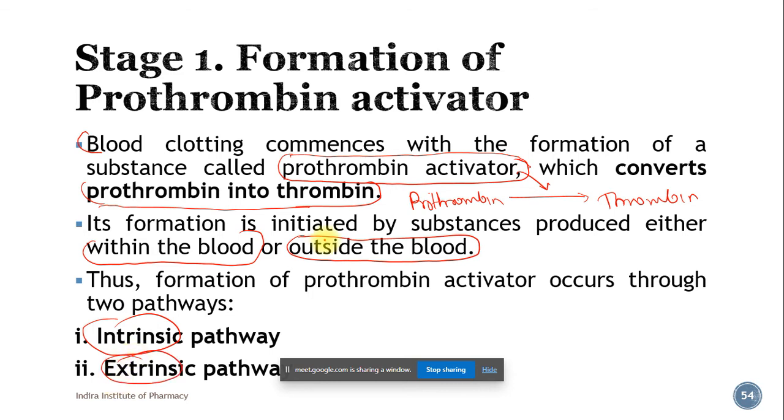If the substances are produced outside the blood, then it is by the extrinsic pathway, and if its formation is initiated by substances produced inside the blood, then it is intrinsic. Intrinsic, that is inside. Extrinsic, that is outside the blood.